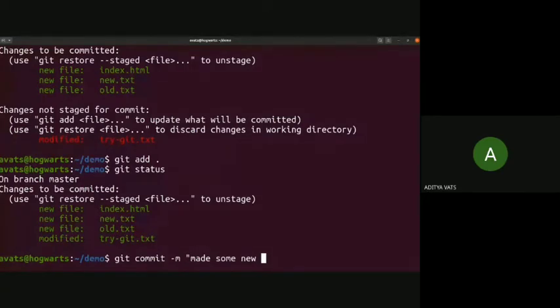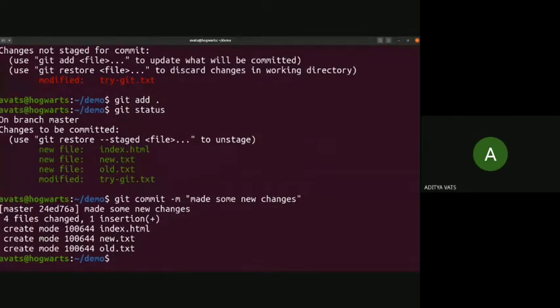So git commit, I already told you that there needs to be a message with every commit in git. So -m means that there is a message, and you have to put a message here. So I am putting "made some new changes". So this is my message, and I'm committing that. After commit, git shows a summary that 4 files changed, 1 insertion, and the other 3 files created. So we have committed.